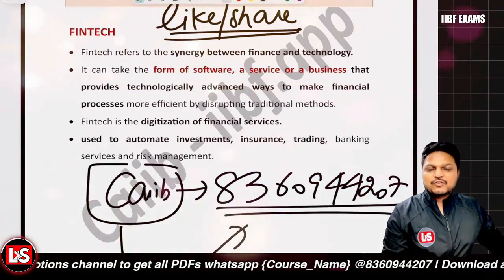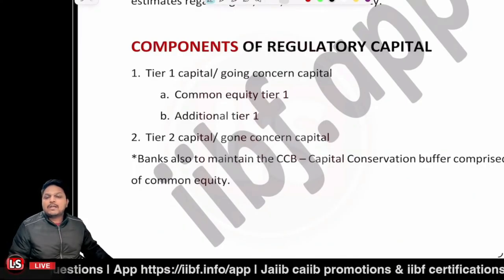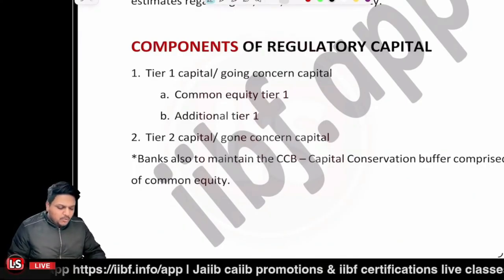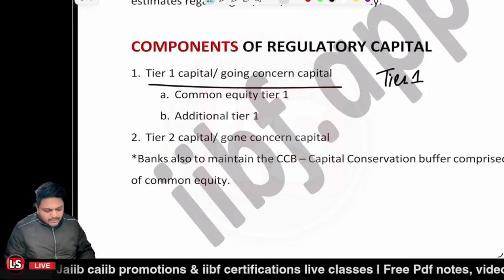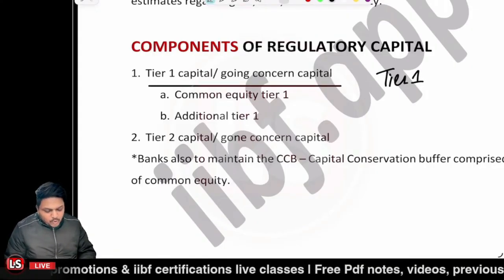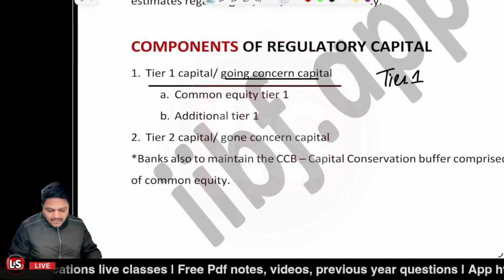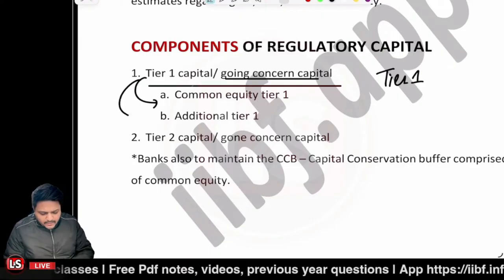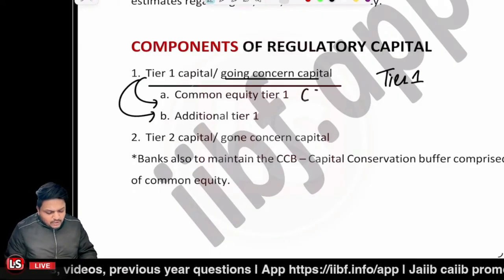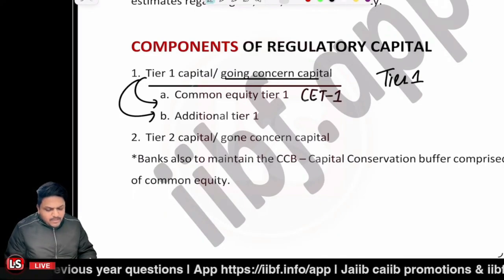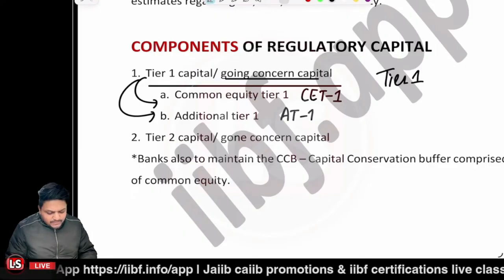Hello friends, good evening to all of you, and now let's have a look at the components of the regulatory capital. I already told you we have Tier 1 capital and Tier 2 capital. Tier 1 capital is said to be the going concern capital. We say it to be the core capital, and it has two components: Common Equity Tier 1 capital and the Additional Tier 1 capital. Common Equity Tier 1 capital is said to be CET1. Additional Tier 1 capital is said to be AT1, right?